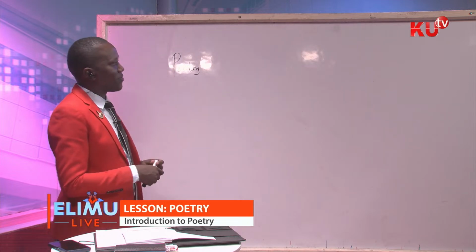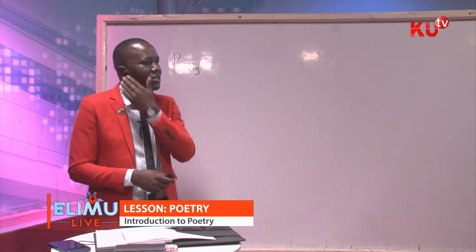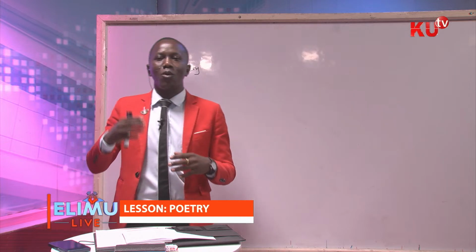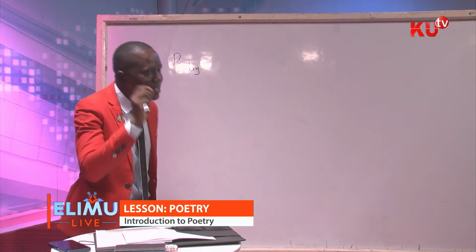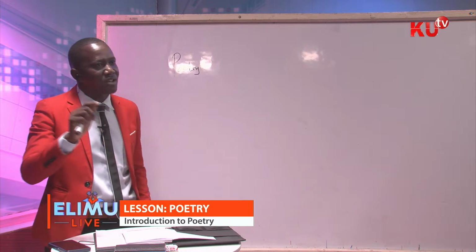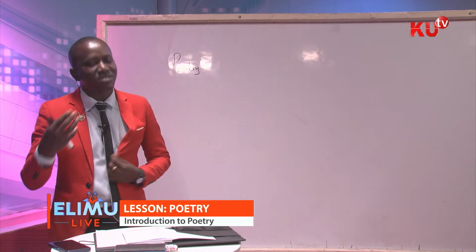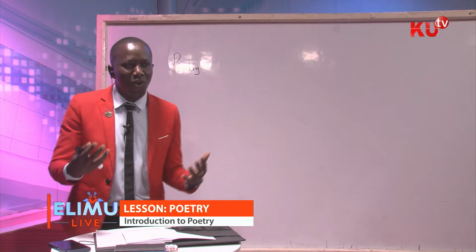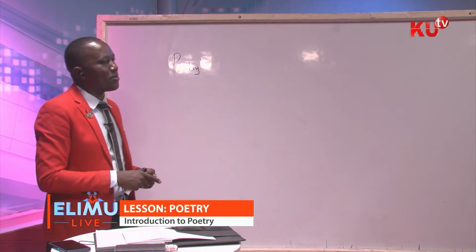Now, what is a poem? Terms used in poetry. The first one is poem. A poem is a work of art written in verse form, using distinct styles, in which the expression of feelings, emotions, and ideas is given prominence.